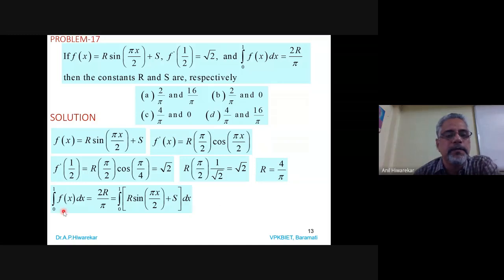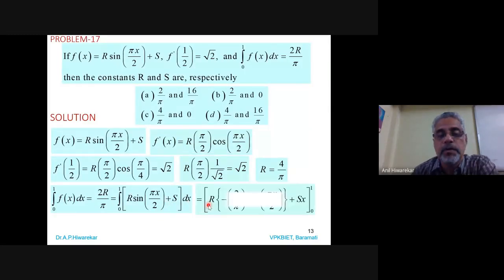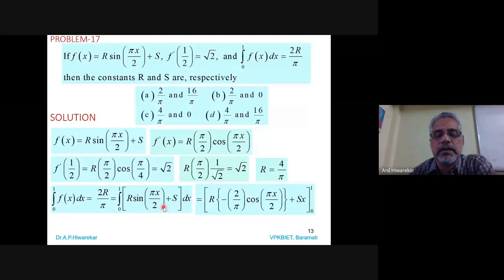Then the integration of f x dx from 0 to 1 is given here as 2r by pi. So we write it as it is, and then we put in the value of f x here. So it is the integral of r times sine of pi x by 2 plus s dx from 0 to 1. So we have r into, yes, the integration of sine is minus cos.